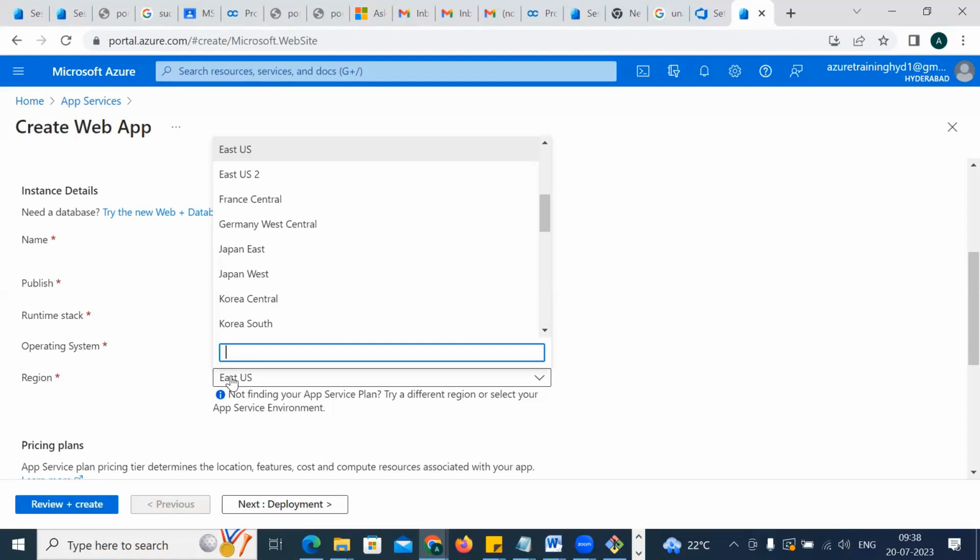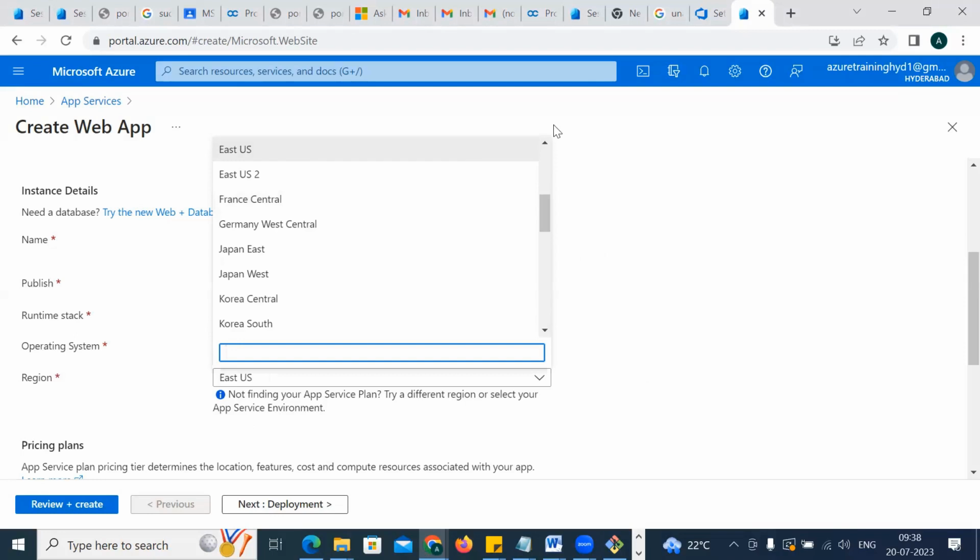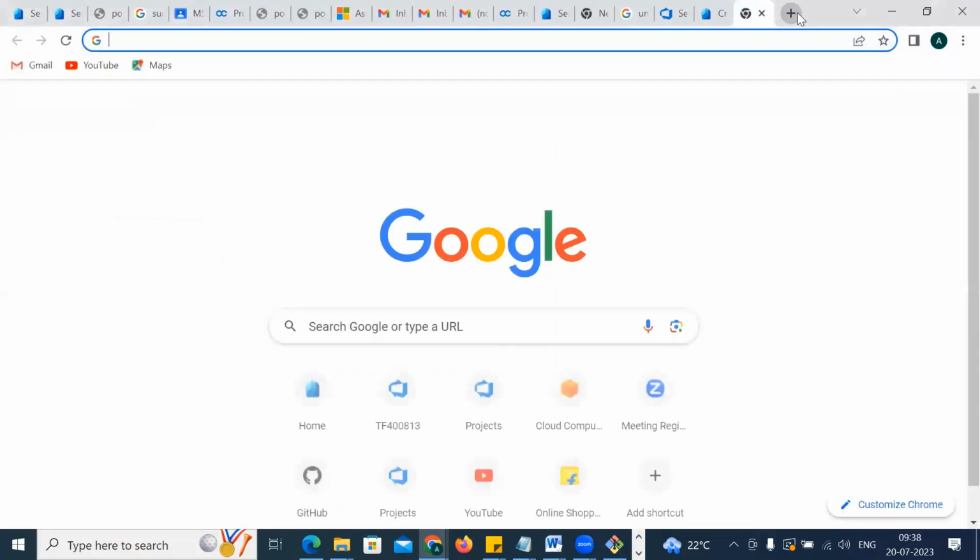So what Amazon or AWS has done is create their own data centers. Buddy, you are storing the data in the cloud, right? Somewhere it will be there. Cloud doesn't mean there is no place where it is stored, it's just the name, a cloud. We have our own data centers. Azure has nearly 200 plus data centers in the entire world. I'll show you how a data center looks.